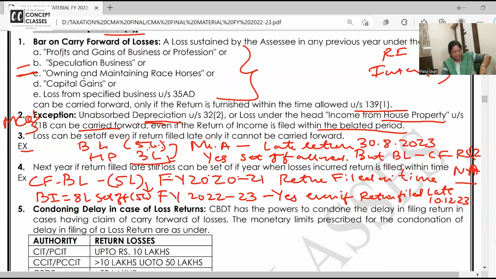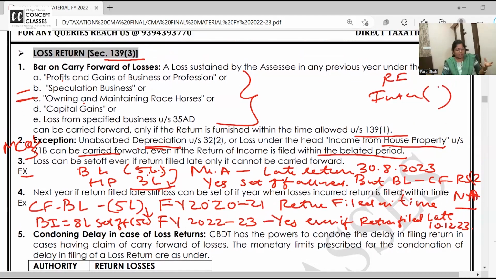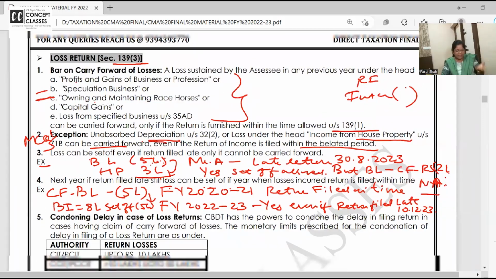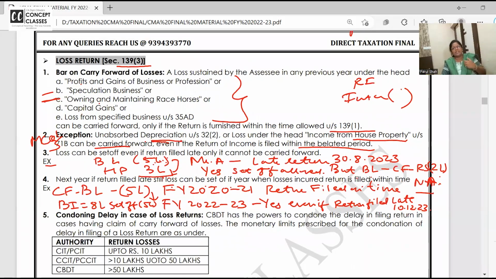This study is quite in depth. Without doing the third and fourth point also, this topic is not over. Yes, I told you the loss return in 2 minutes, belated return and revised return, and the topic is over? We are not doing an overview study. These are the cases asked in the exam. Just write this example. I'm here only, so repeat it and then ask me any doubt if you have.